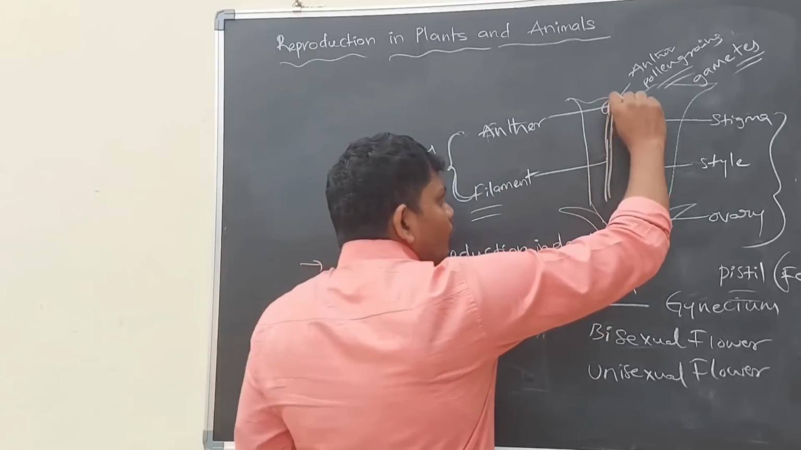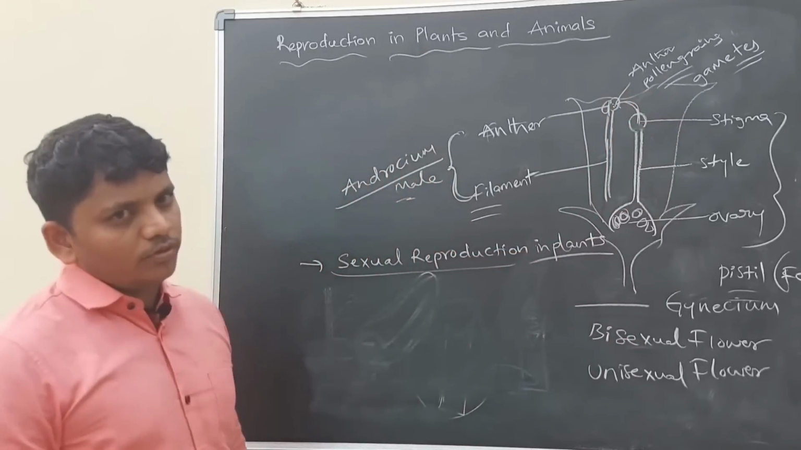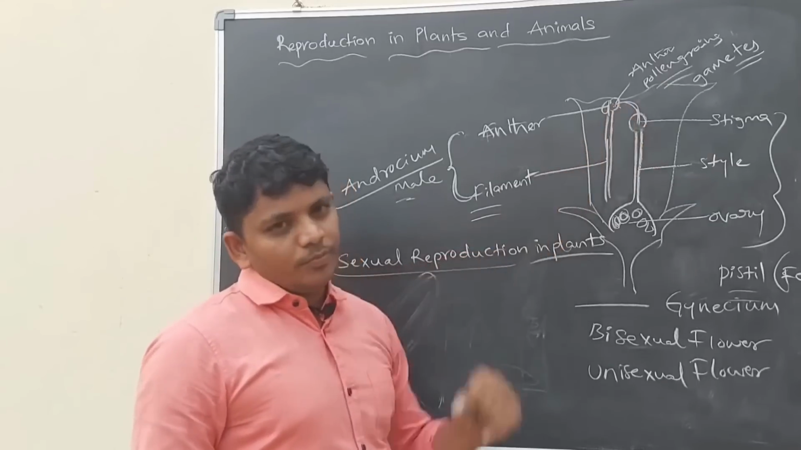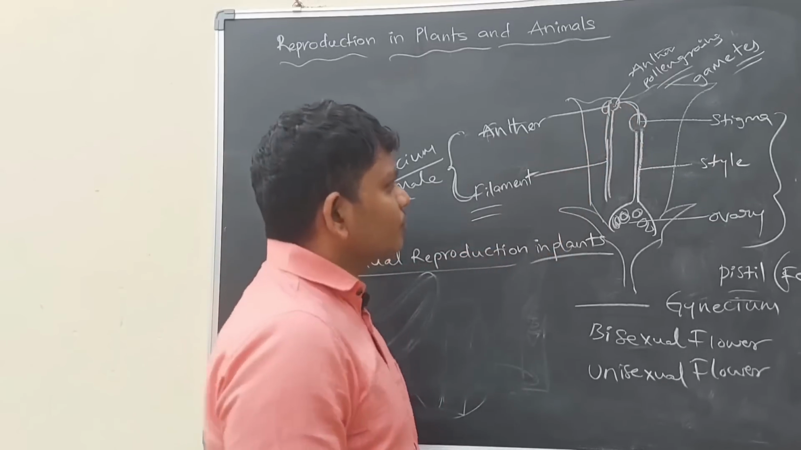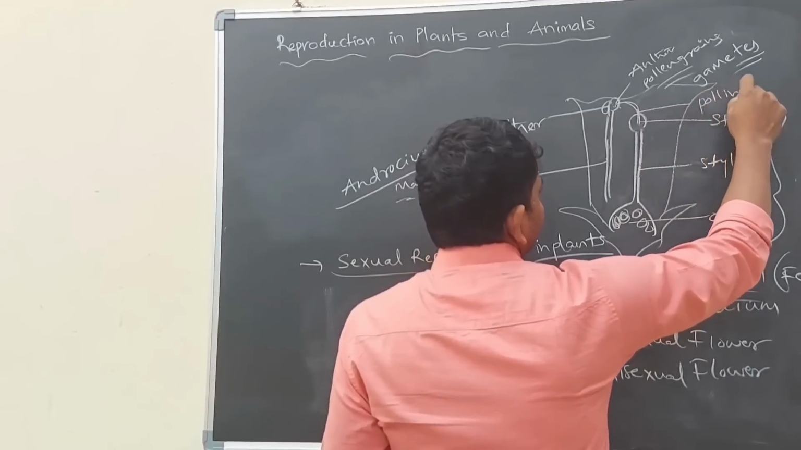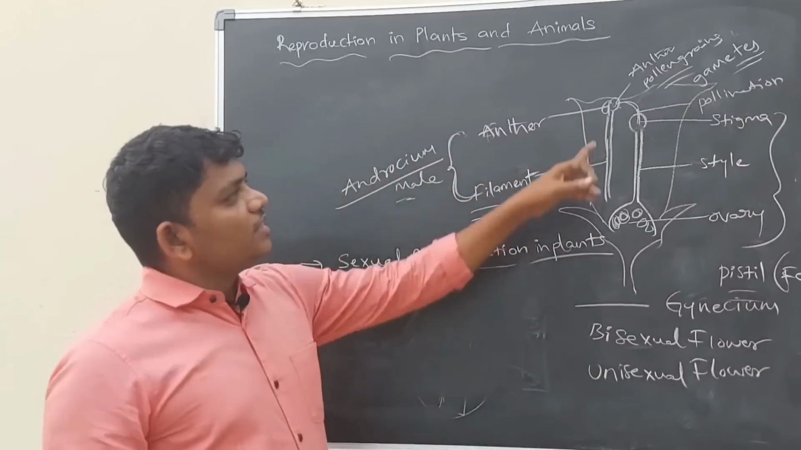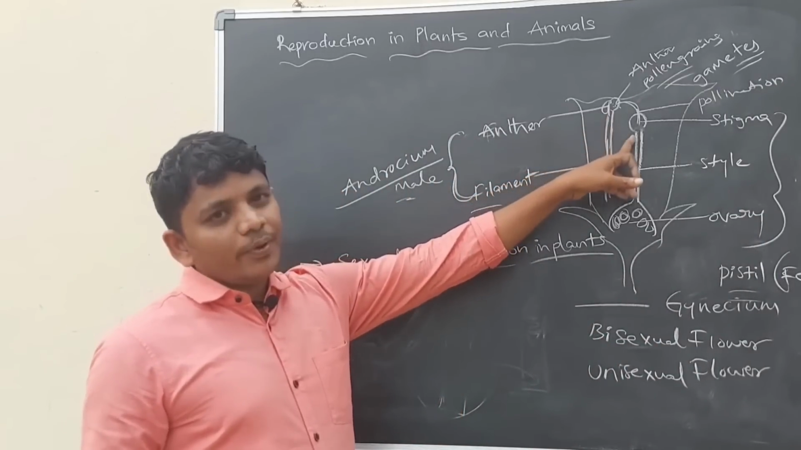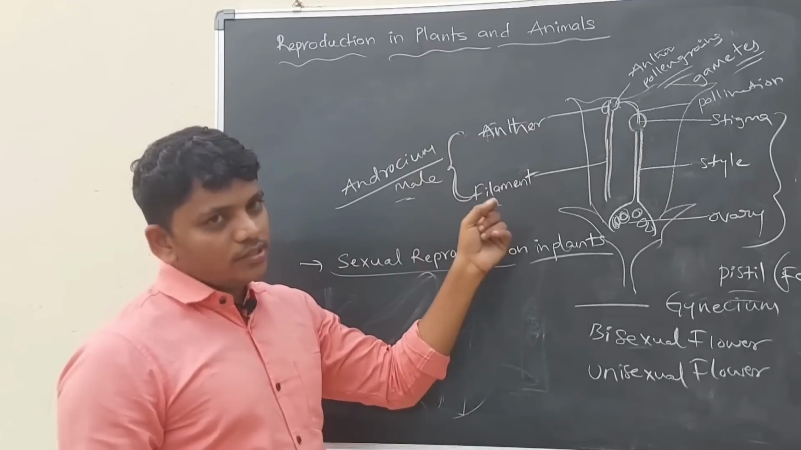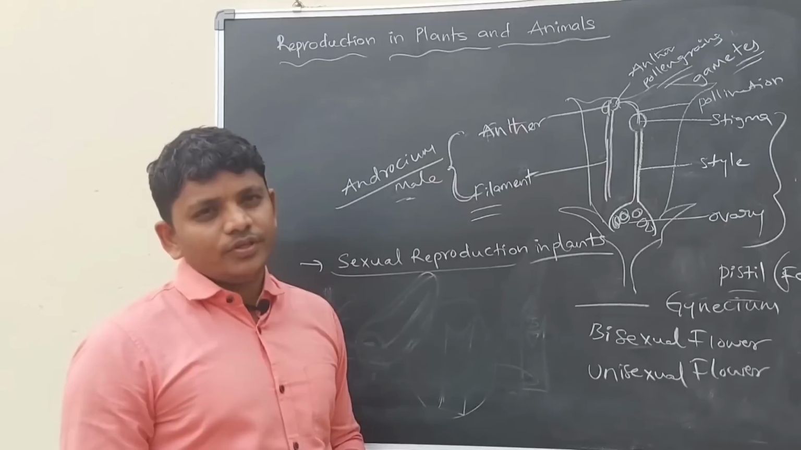Whenever these pollen grains reach the stigma of the female sexual part, then pollination is completed. So pollination is nothing but the reaching of pollen grains to the stigma.